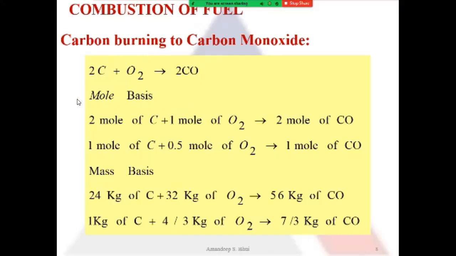So now in this equation, the fuel is carbon. So I will divide throughout by 24 so that I remain with 1 kilogram of carbon. So here the equation changes to 1 kilogram of carbon requires 4 by 3 kilograms of oxygen to produce 7 by 3 kilograms of carbon monoxide. So this is my mass analysis for carbon burning to carbon monoxide.